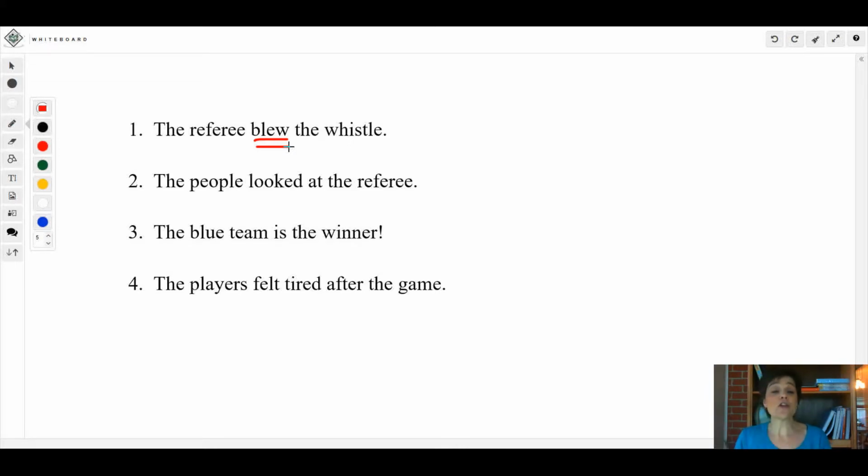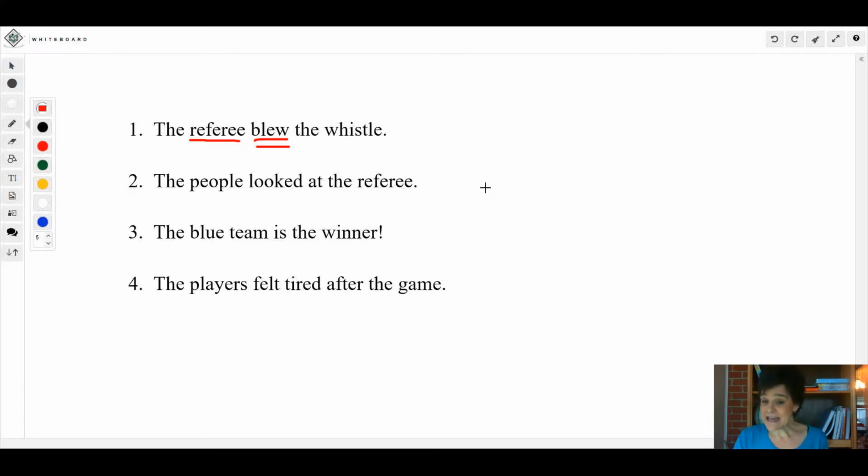Okay, so how do you find the subject? Who or what blew? Referee. So underline that once. Now, since blew is an action verb, we don't need to link anything. That's all we do on that one. All right, let's look at number two. The people looked at the referee.